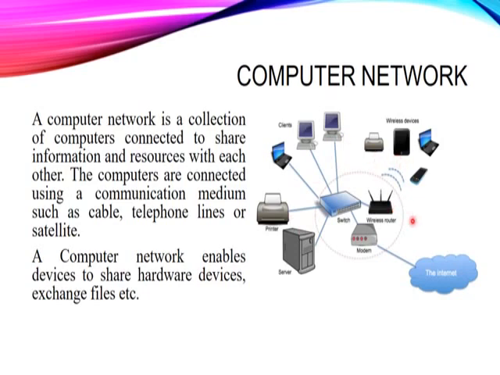Here we have a microwave signal or any waveform signal, which means it's a wireless medium. Here we have a wired medium. So we need a medium for communication first, then we need devices, and then we need a central device. These are a few things that we need for a computer network. Now, a computer network enables devices to share hardware devices, exchange files, etc. It means by using a network, we can share files, we can share data, and we can share some hardware components also.